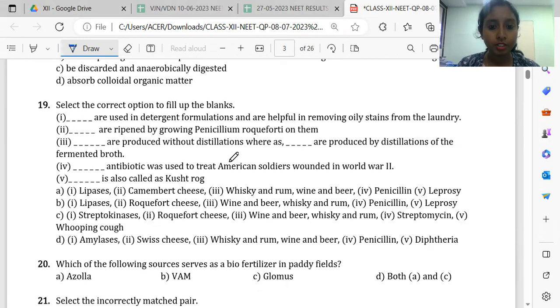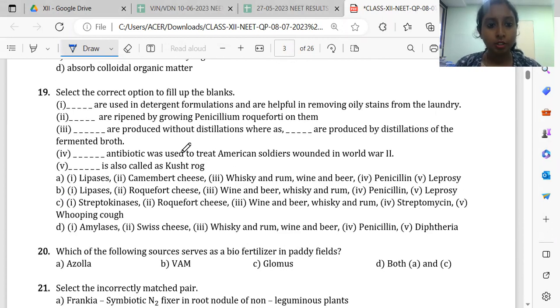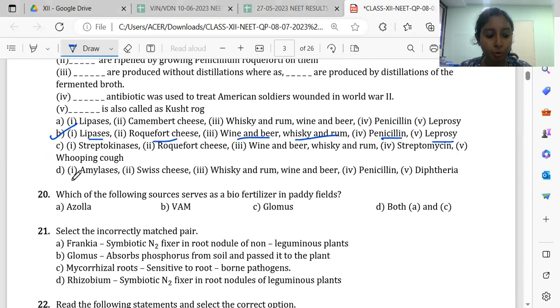Then 19. So it's kind of fill in the blanks. So dash is used in detergent formulation. It is lipase, right? Lipase. Then dash is ripened by growing Penicillium roqueforti, Roquefort cheese. Then dash are produced without distillation, wine and beer. Dash are produced by distillation, whiskey and rum. Dash antibiotic is used to treat American soldiers. It's penicillin. And dash is also called Kushto leprosy. So they are all direct questions. Then 20th question.